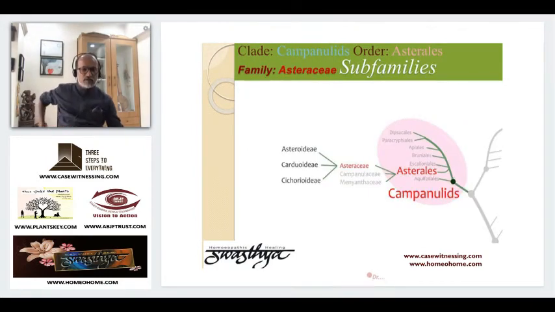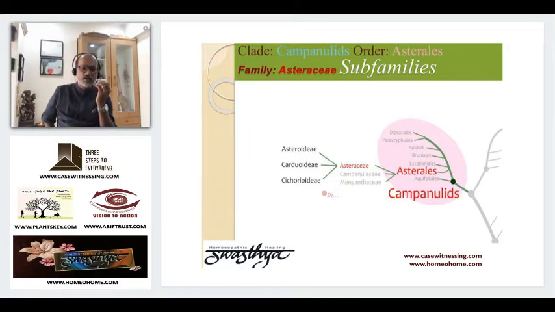Now, as I said, in order Asterales, there are three families. Now we're doing Asteraceae, there are three subfamilies: Asteroideae, Cardioideae, and Chicoideae. Asteroideae is all your Helianthus group, you know, your Arnica to Helianthus to Echinacea, all of them in that group.